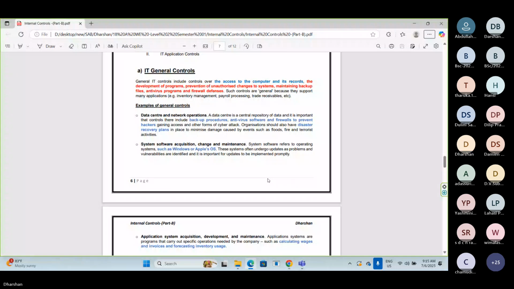Likewise firewall implementation, antivirus guard implementation, software updation, backup recovery. These types of internal controls are applicable to the entire process of the organization, so those controls are called general controls.